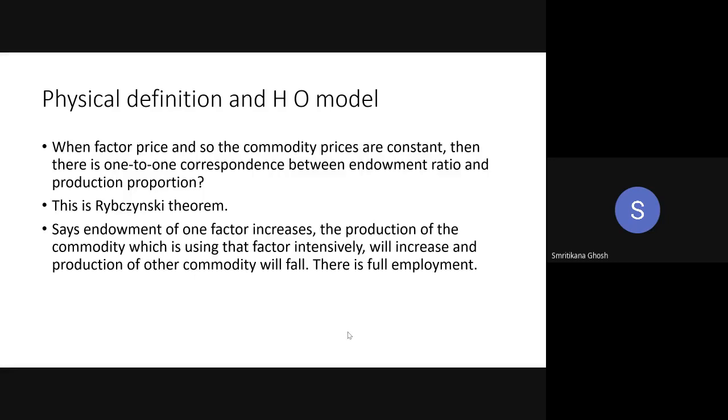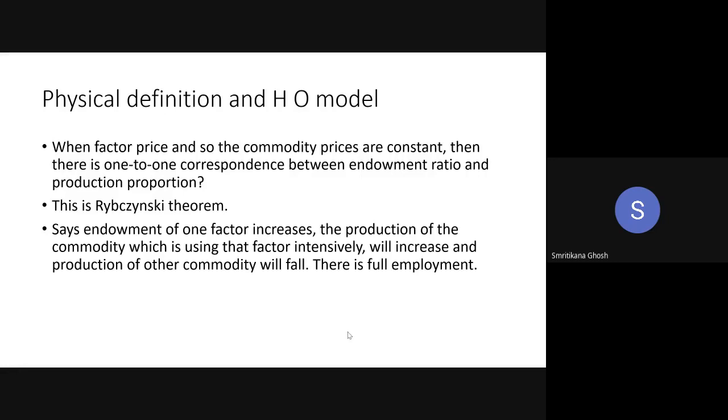So this is the physical definition and the HO model. Whatever we have discussed before this slide is related to the price definition, right? There we assumed country A is labor abundant and country B is capital abundant. That assumption is also true here. Given that assumption, W by R in country A is less than W by R in country B. That was the price definition of factor abundance. Here you can prove your HO model with the physical definition of factor abundance as well.